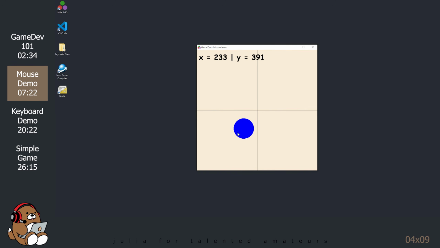Try centering your mouse on point 300, 300 to see how precise your mouse is. For me, it's not very easy, but let me know if you have better luck. Okay, so that does it for our mouse demonstration. Now, let's learn how to interact with our game using our keyboard.